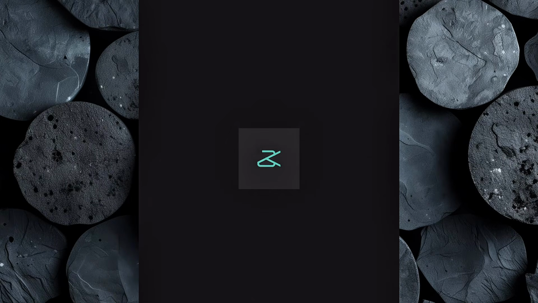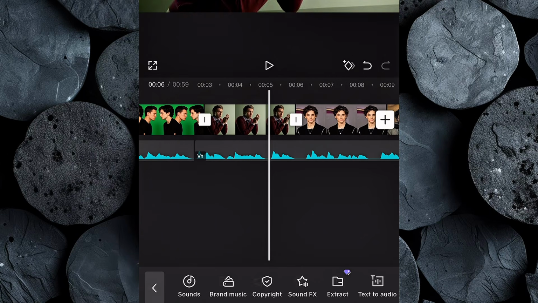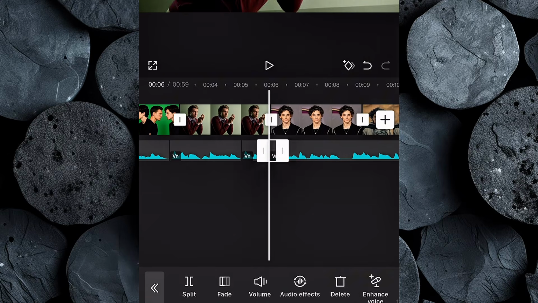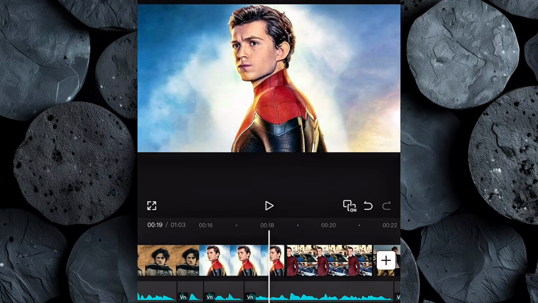Now import the voiceover we generated with ElevenLabs into your timeline. Play it through carefully and cut out any empty spaces or pauses. After that, begin arranging your clips so they sync perfectly with the narration.